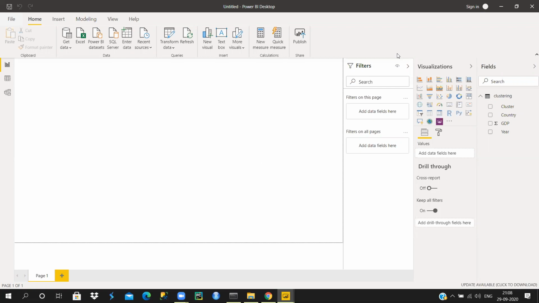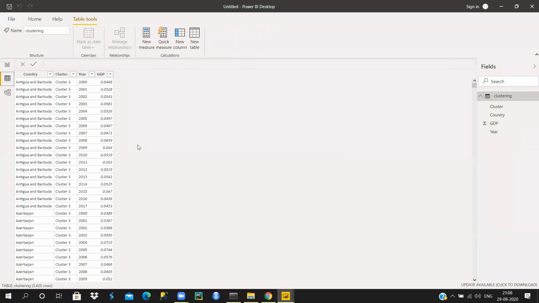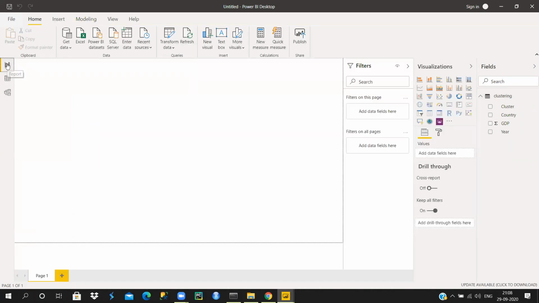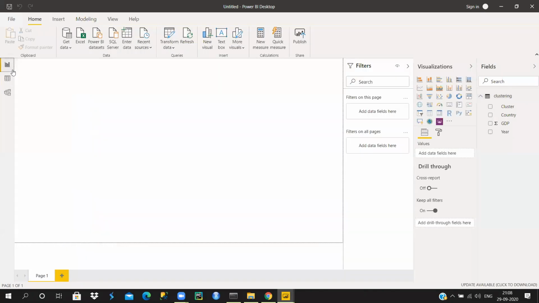Okay, great. So let's see our transformed data from this data tab here. Once I click it, what we have here is basically all the data points: country, cluster, year, GDP. Now is the time for us to visualize our data. For this I have this visualization report tab. So this is our data tab and this is our report tab. In the report we will create our visualizations.